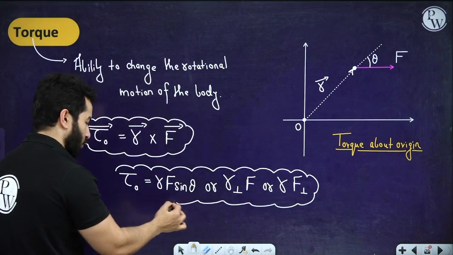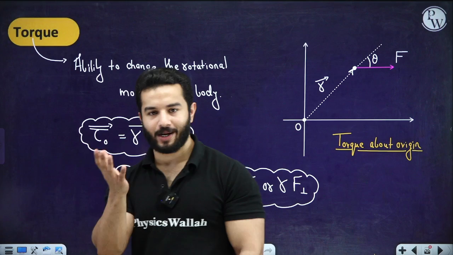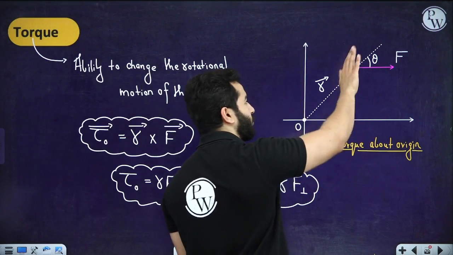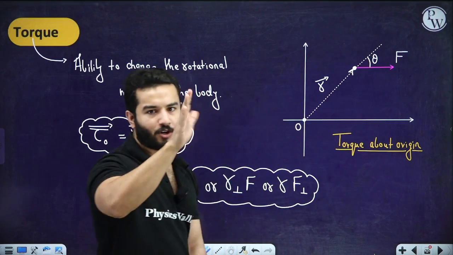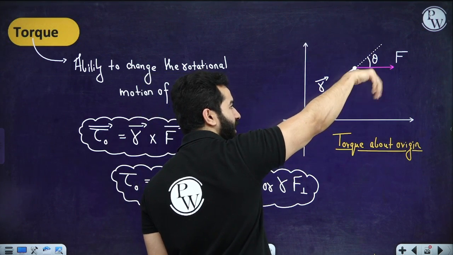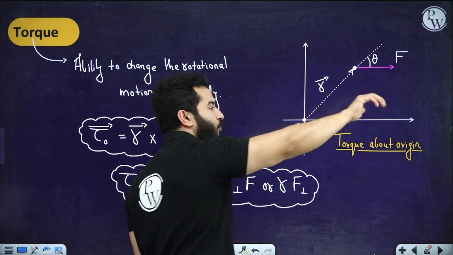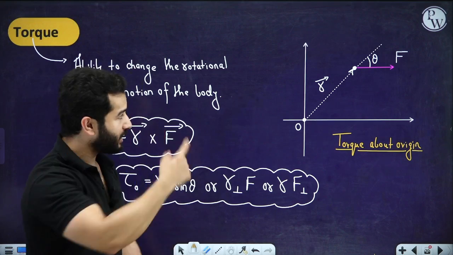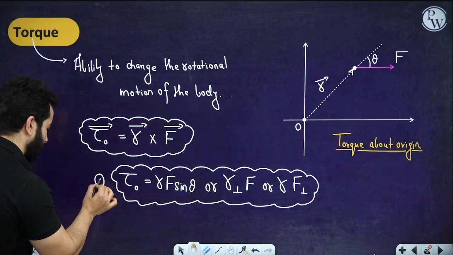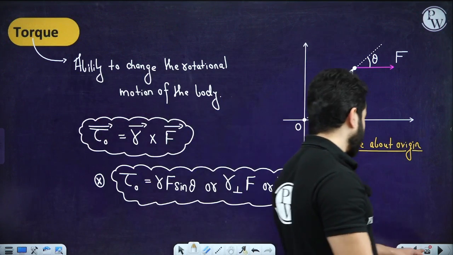Hopefully every one of you knows how to find out the direction of torque. Any cross product can be determined by our simple right hand rule. So for this one, the right hand rule is going to be: place your fingers along the direction of r, move your fingers along the direction of the acute angle, r cross F. Thumb is pointing inside. That's what the torque is in this particular case. So that is cross, that means into the plane or in clockwise direction.